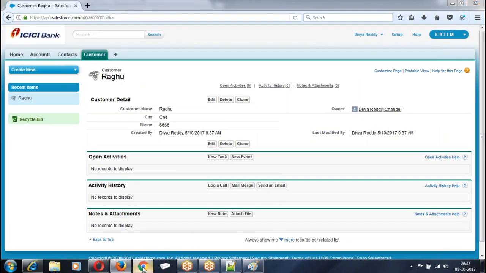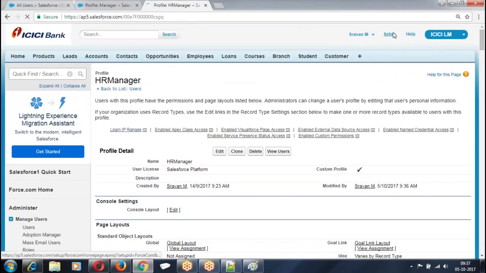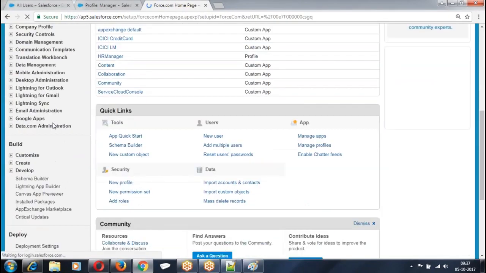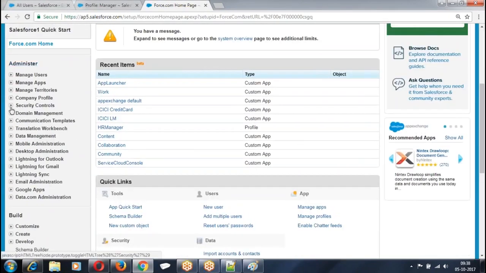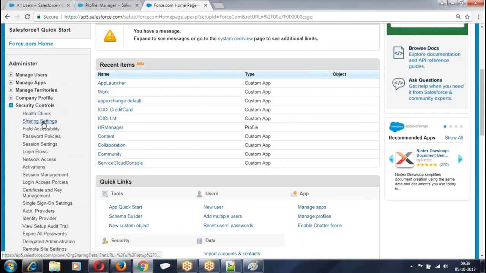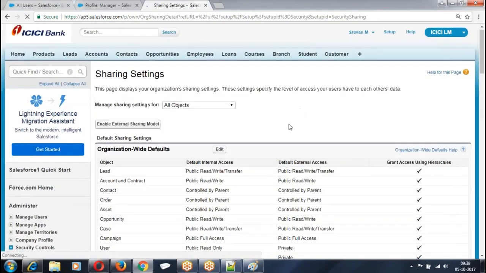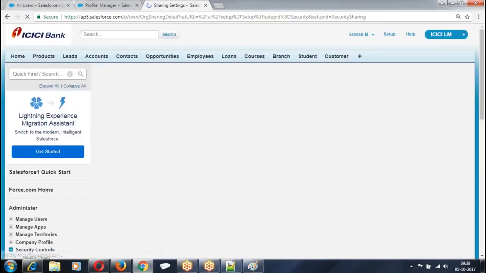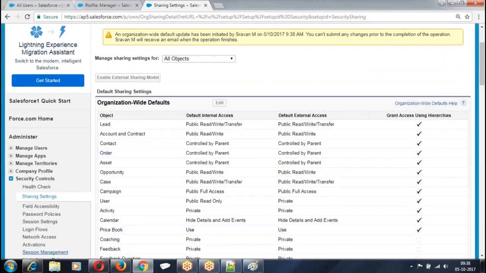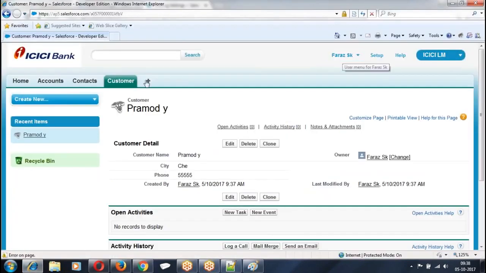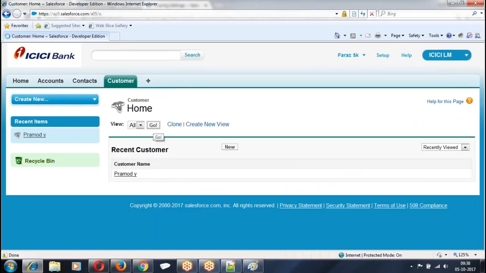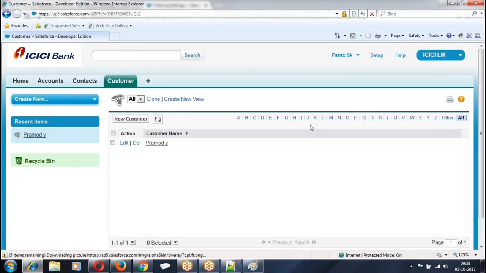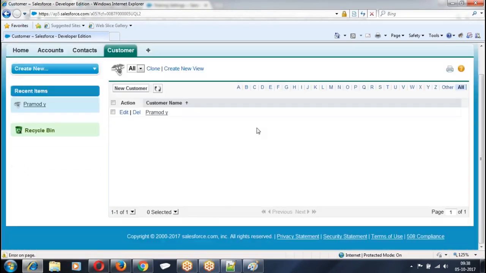Now, what happened was, I went to OWD: setup, administer, security controls, sharing settings, edit. What is the finding? When I say OWD as private, only the owner can see the records. Now, go to Faraz, click on customer. How many records was he able to see? Only one record he was able to see.